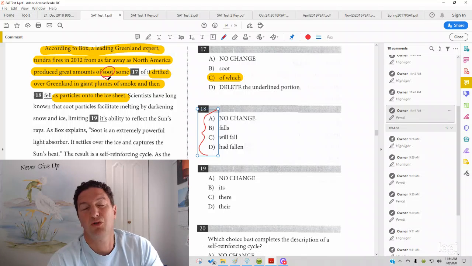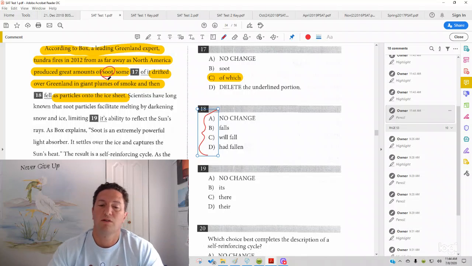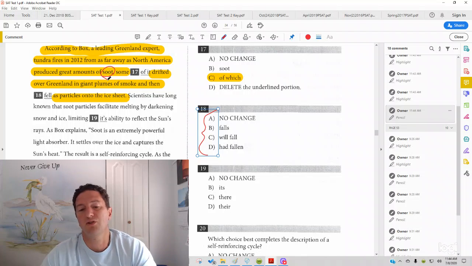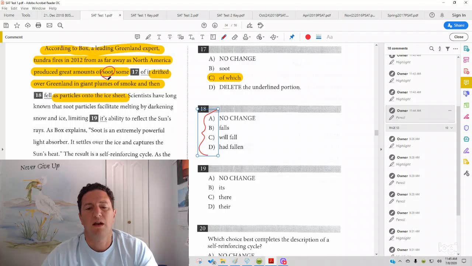And when you look at the answer choices, you do see that they are all different verb tenses. Fell, past tense. Answer choice B, falls, present tense. Answer choice C, will fall, is future tense. And then answer choice D, had fallen, is called the past perfect tense. Now, the past perfect tense you show when something happened over a period of time that began and ended in the past, or when two things are happening, the first thing would get had plus the verb.